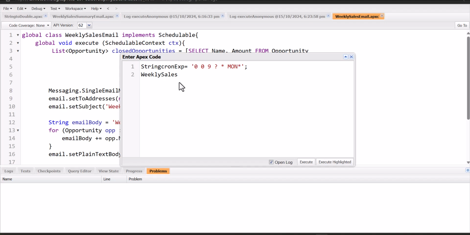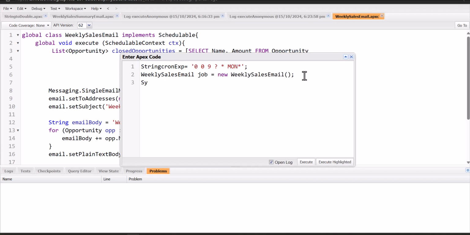And after this, we have to enter the name of the Apex class that we have created. So here I'm going to enter the name of the class, that is WeeklySalesEmail. And after entering the class name, we will enter a variable name, job. And now we'll create the new instance of the class, that is new WeeklySalesEmail, that is again the class name.